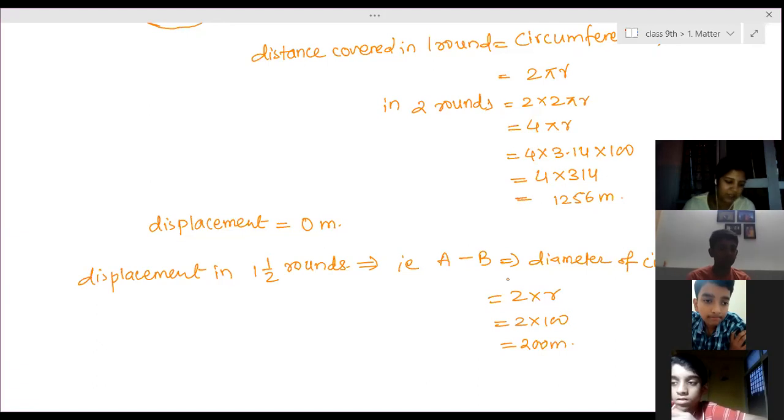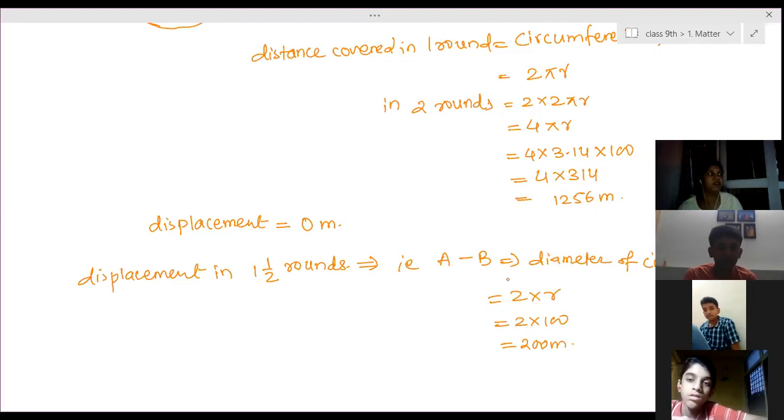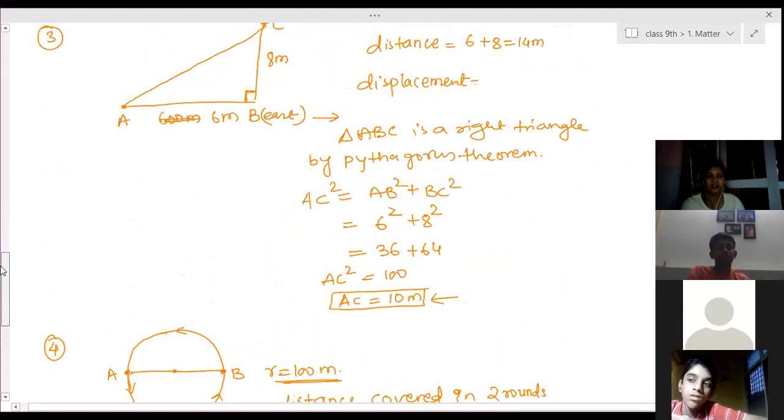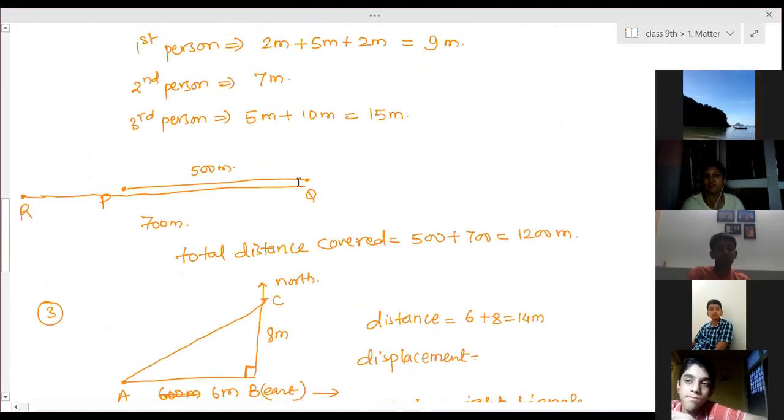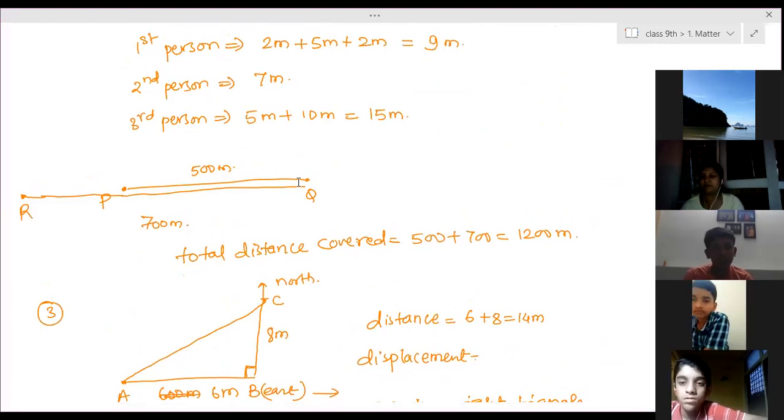Can you tell me an example where distance and displacement are both the same, equal values? Object moving in a straight line. Yes, but in this case also the object is moving in a straight line, and in this case also, but the distance and displacement are not the same.